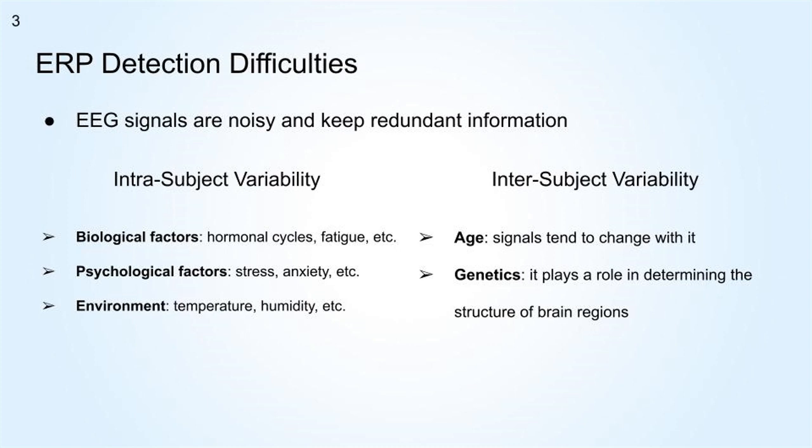Also, we should take into account some psychological factors, such as stress or anxiety. The environment of the test is also important since the temperature or the humidity can alter the results. All of these factors can make some variation in the same subject. On the other hand, there is also an inter-subject variability. There are factors such as the age of the subject or also their genetics that can make differences between the subjects.